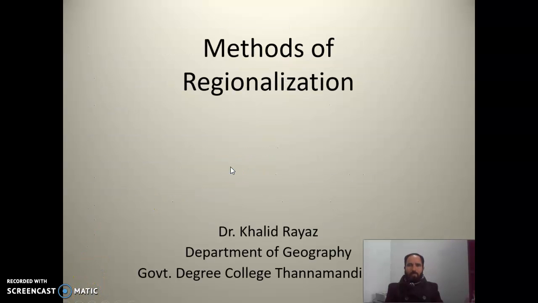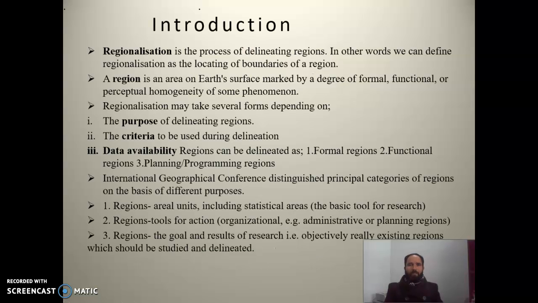Today we will discuss the methods of regionalization. Regionalization is the process of delineating regions. In other words, we can define regionalization as the locating of boundaries of a region. A region is an area on the Earth's surface marked by the degree of formal, functional, perceptual homogeneity of the same phenomena. Regionalization may take several forms depending upon the purpose of delineating regions and the criteria to be